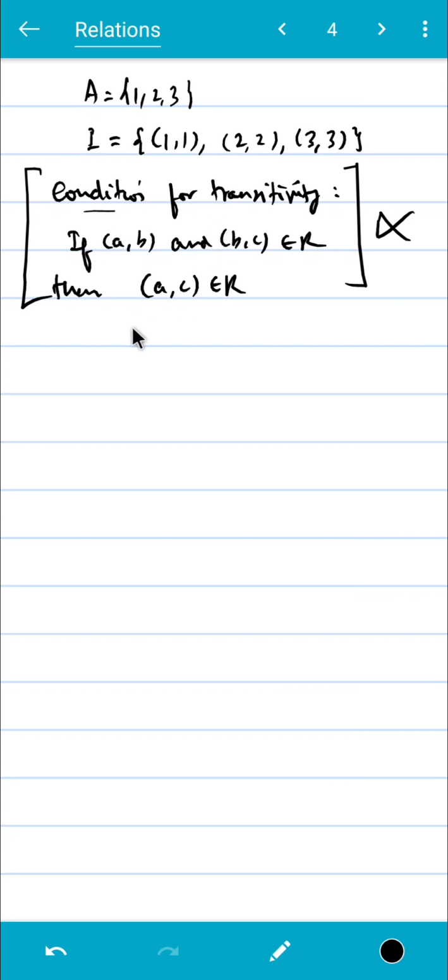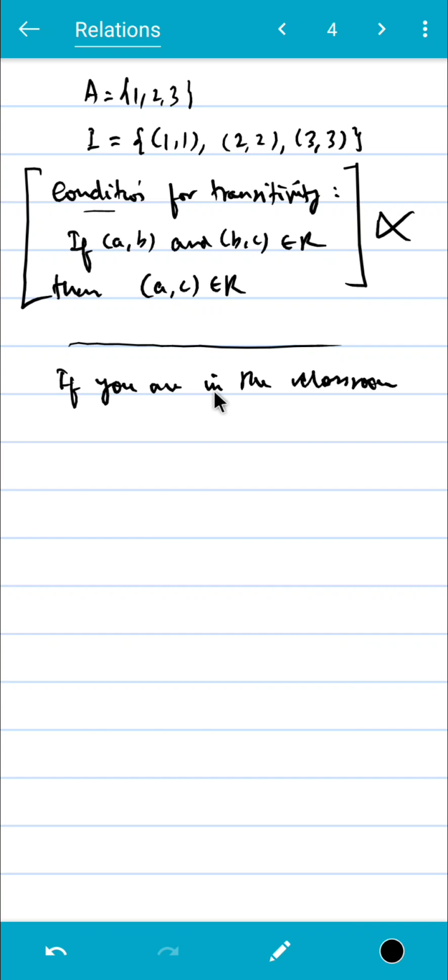Now for example, let me give you an analogy. Suppose there's this rule: if you are in the classroom, then you must not eat. So this is the rule or the condition. When can you break this rule?